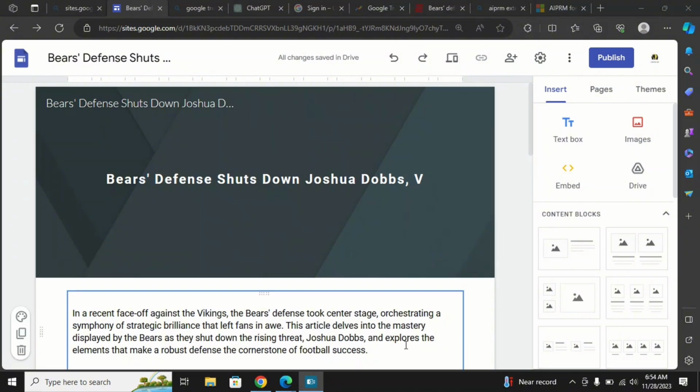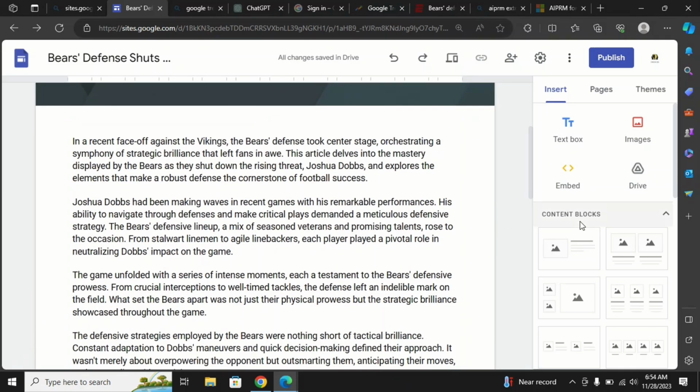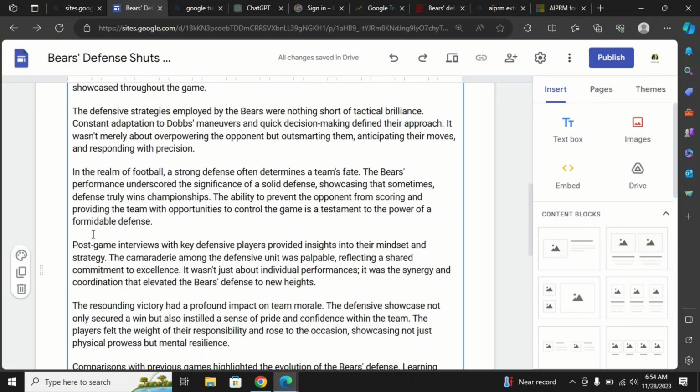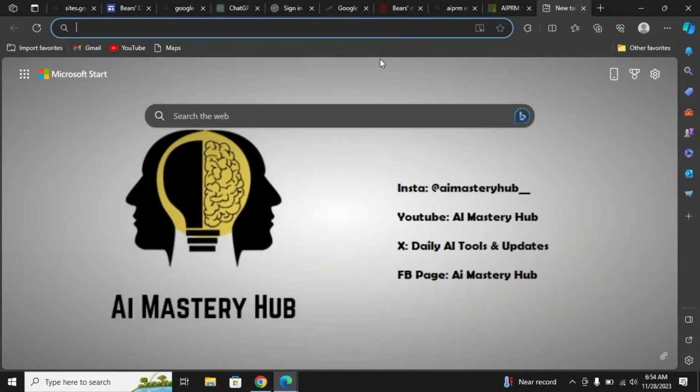Now you can easily add some images, you can adjust your text, and you can modify your article to look very good. You can add images with text, and like this you can do multiple tasks.